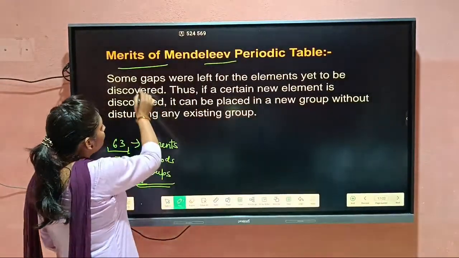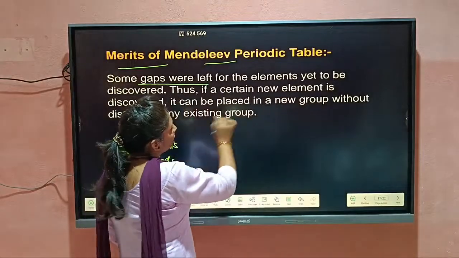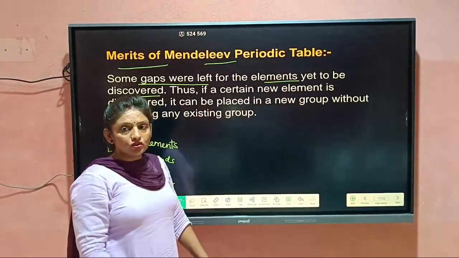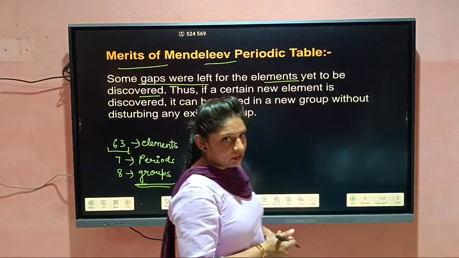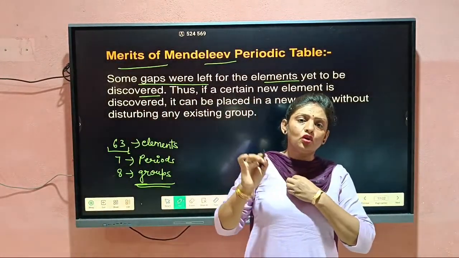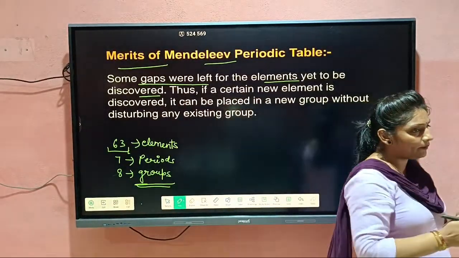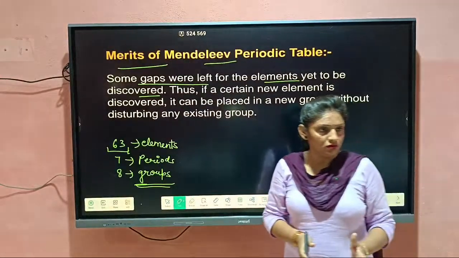Significance: some gaps were left for the elements yet to be discovered. Students, at the time of Mendeleev, some elements were not discovered, but Mendeleev kept gaps for them also.